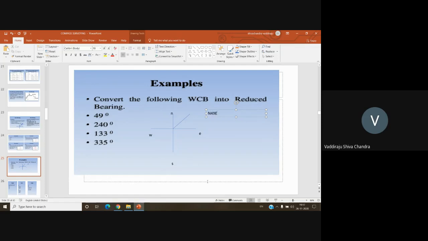So next is 240 degrees. Which quadrant does 240 come in? Third quadrant. So simply draw a line somewhere here.